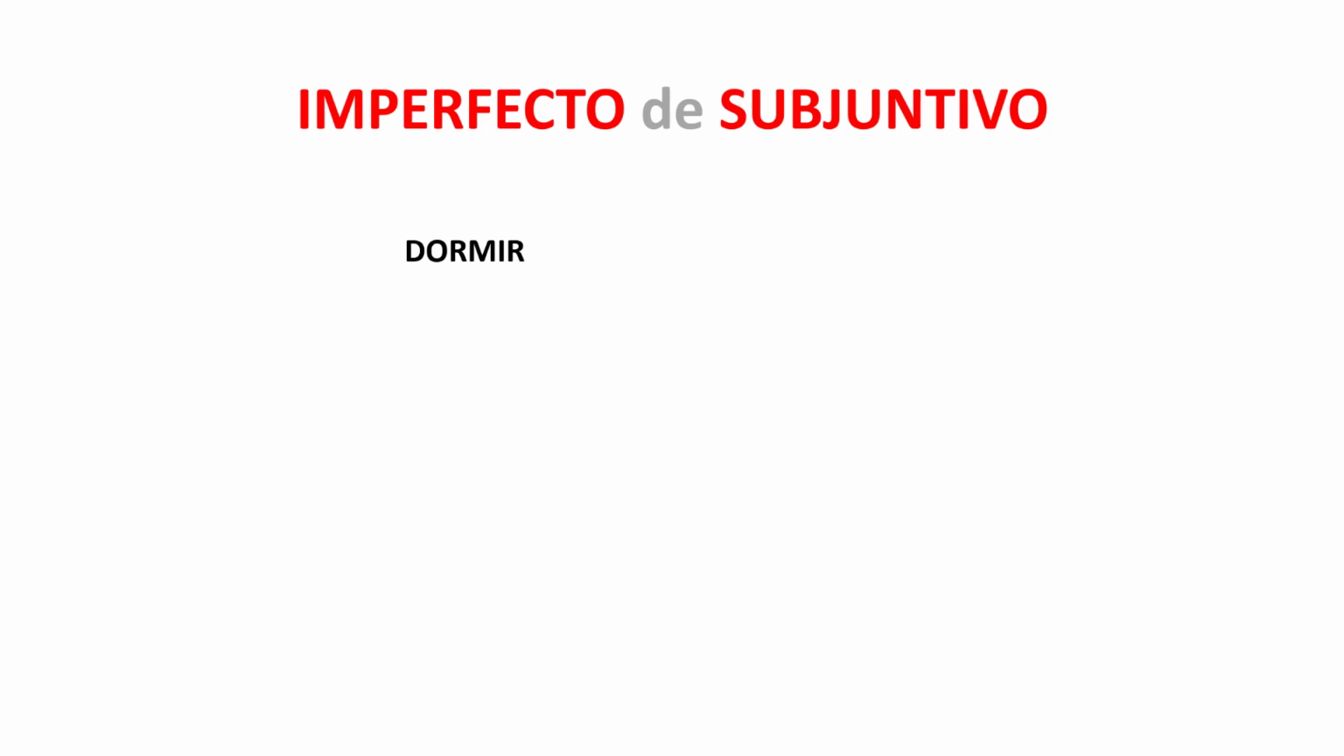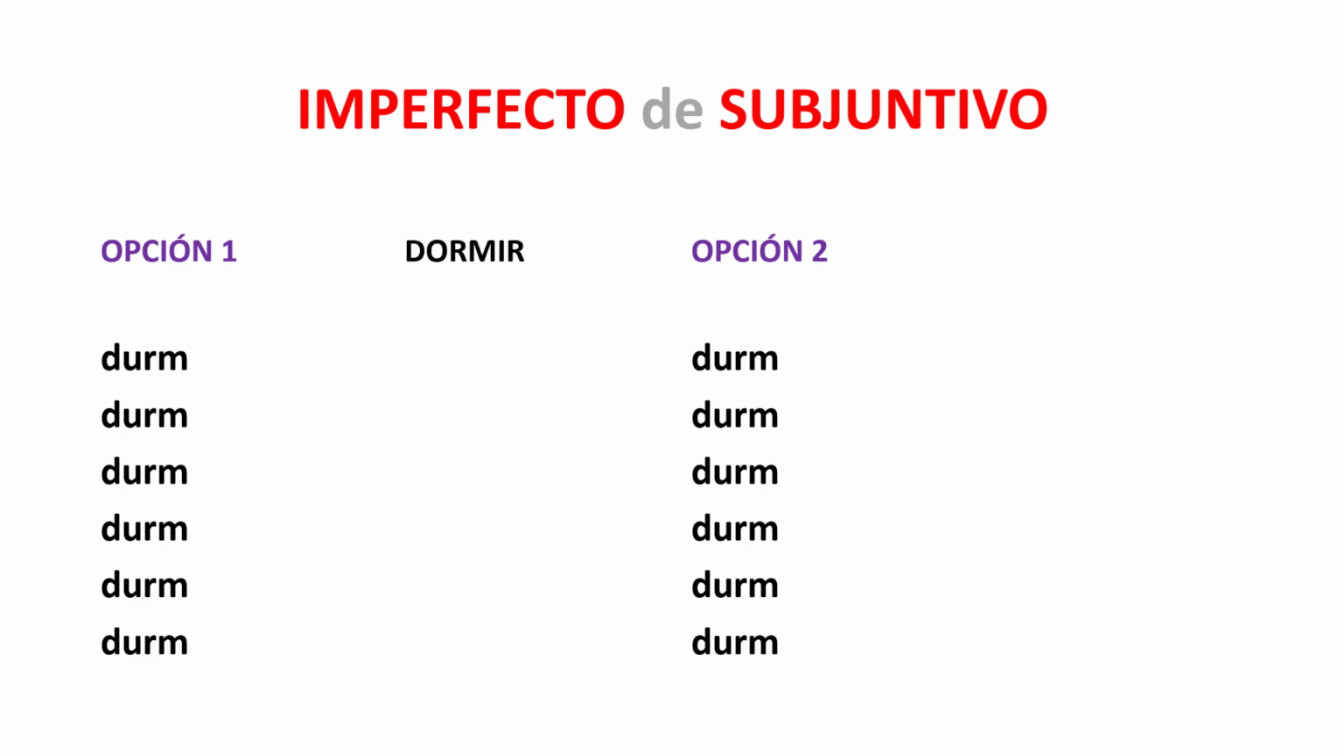Let's look at dormir, for example. We know the yo form is going to be durmiera. Let's see how it conjugates all the way through the paradigm. We're going to have option 1 and option 2, and the stem is going to be durm. For option 1, it'll be durmiera, durmieras, durmiera, durmiéramos, durmierais, and durmieran.